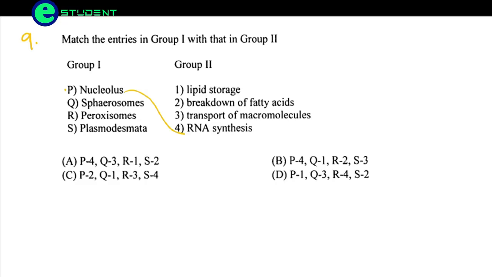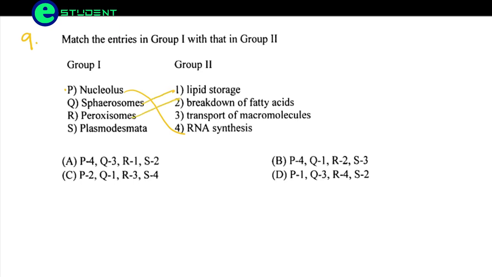Spherosomes are involved in the storage of lipid and food in the cells. These are single membrane bound organelles which help in storage of lipid. So Q is going to be 1. Peroxisomes are involved in breaking down of fatty acids.